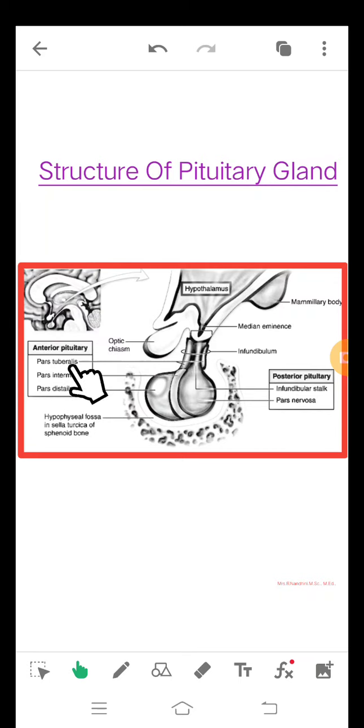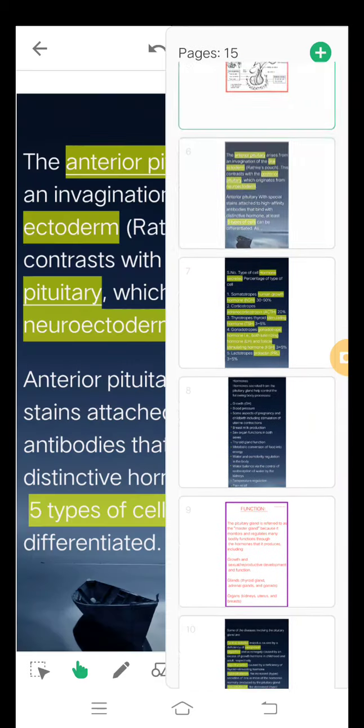These are the subdivisions of the anterior pituitary. Then the posterior pituitary is subdivided into two main regions: this is the infundibular stalk, and this is the pars nervosa. Then finally, this is the region of the hypophyseal fossa in the sella turcica of the sphenoid bone. This is the structure of the pituitary gland.